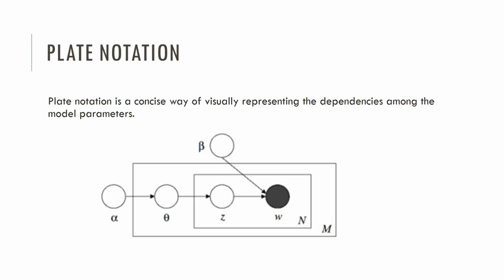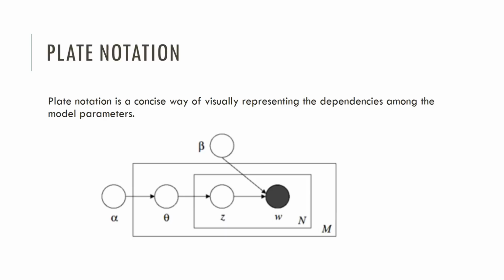So you can see that two parameters exist outside of the rectangles, alpha and beta. Those are called the Dirichlet priors. Alpha is the parameter of the Dirichlet prior on the per document topic distributions. A high alpha indicates that each document is likely to contain a mixture of most of the topics, and not just one or two in particular. Conversely, a low alpha says that each document will likely contain just a few of the topics.